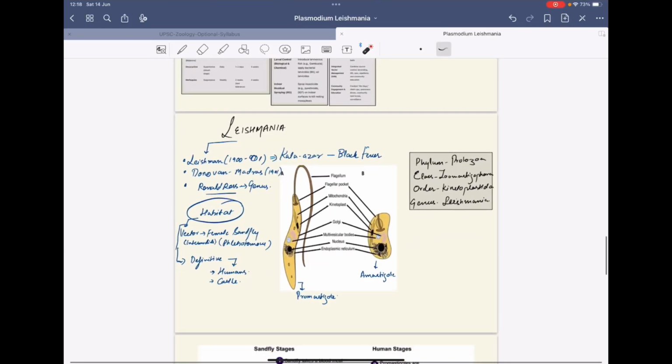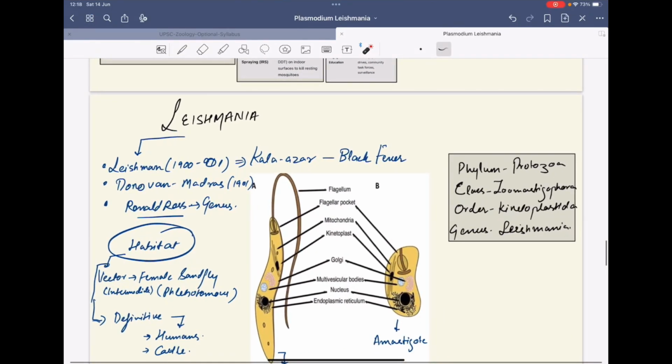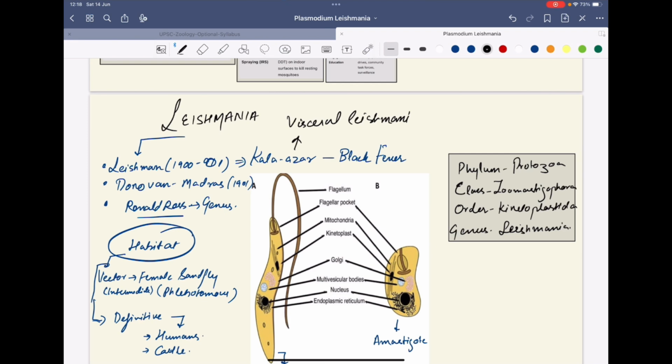Now we will discuss Leishmania. Leishmania is the causative agent of visceral leishmaniasis, or Kala Azar, or black fever. It was discovered by Leishman and Donovan. Donovan found it in Madras, and Ronald Ross later on gave the genus Leishmania.